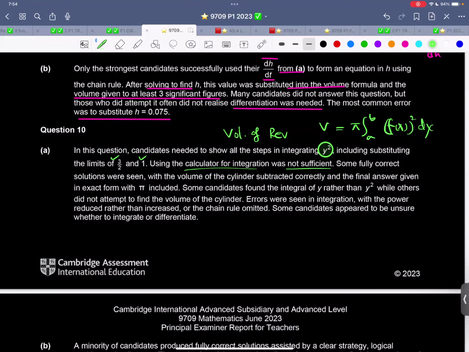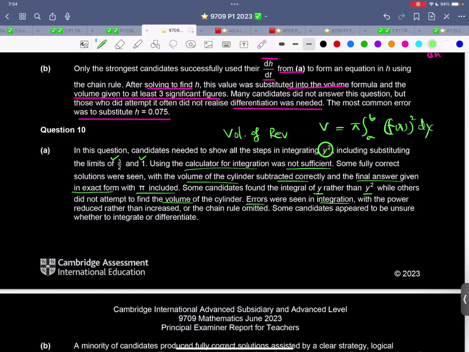Using the calculator for integration was not sufficient. Some fully correct solutions were seen with the volume of the cylinder subtracted correctly and the final answer given in exact form with pi included. Instead of the cylinder, we integrate the line squared and integrate the line. Some candidates found the integral of y rather than y squared, while others did not attempt to find the volume of the cylinder. They simply took it all the way to the x-axis.